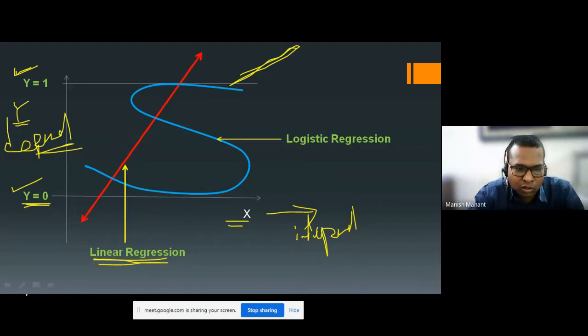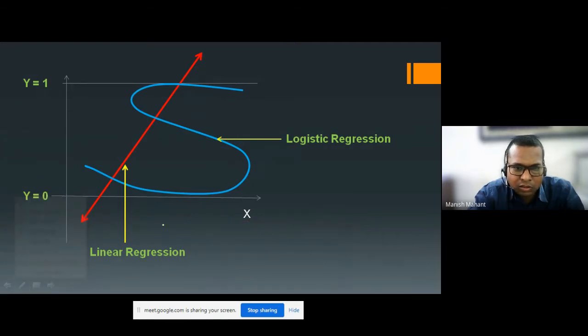Okay, so let's take a minute. See here, you can see the difference between this linear regression and this logistic regression. What is the difference? When you look at this linear regression slope, it is exceeding that bar.